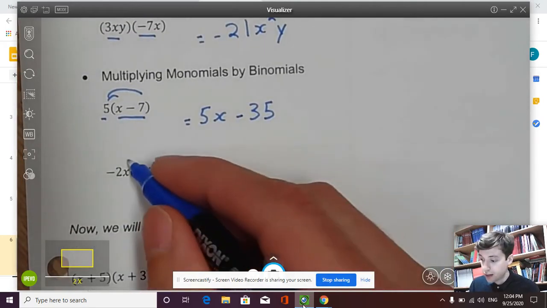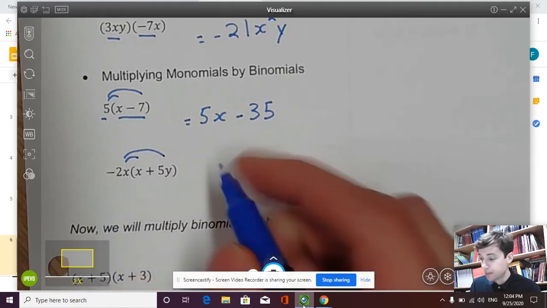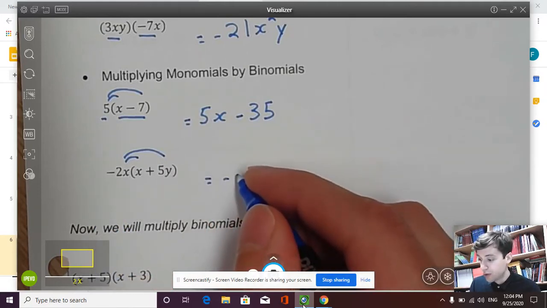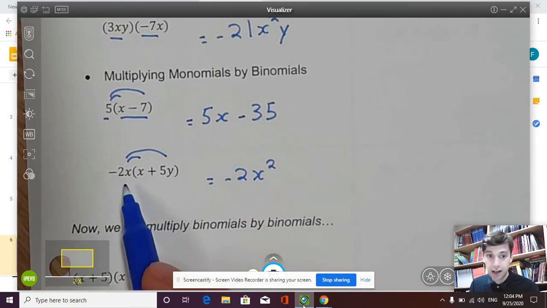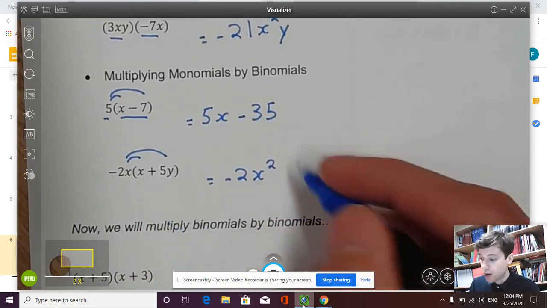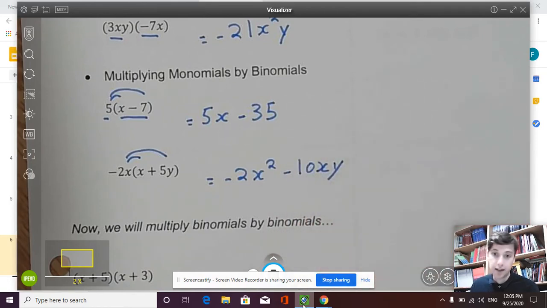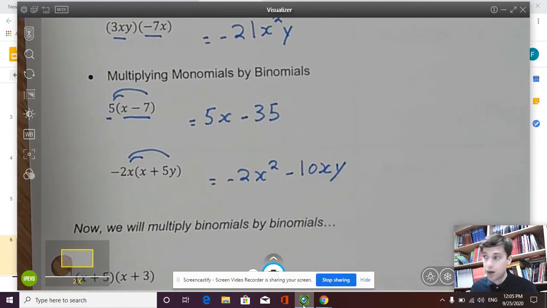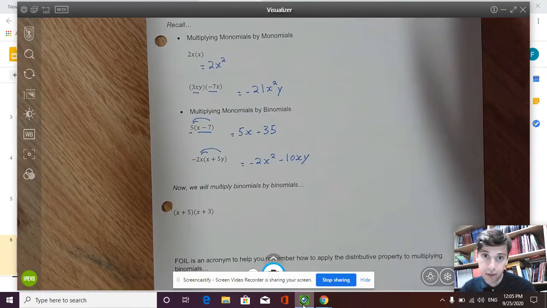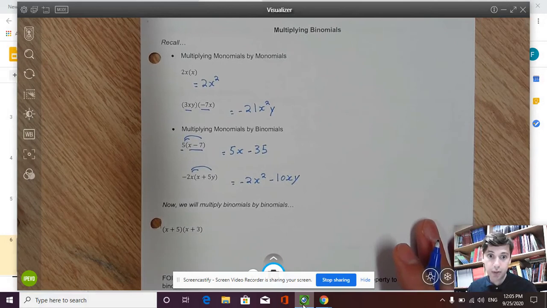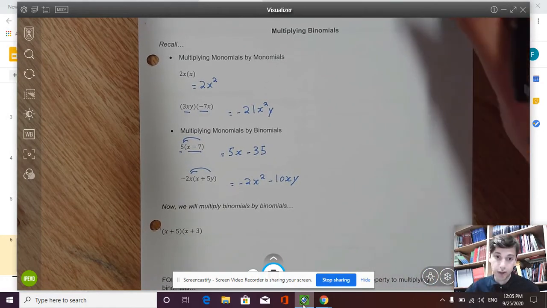Same thing here. Again, this should be things that we're familiar with. I'm going to distribute the term in front. So I'll have negative 2x times x, which is negative 2x squared. And then I have negative 2x times positive 5y. It's going to give me negative 10xy. So x times y, we can just write as xy. So that's kind of a quick review of things that we're used to, multiplying polynomials that we've done before. What's going to be new today is we're going to learn how to multiply binomials by other binomials.